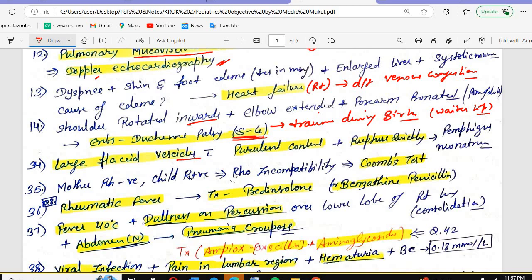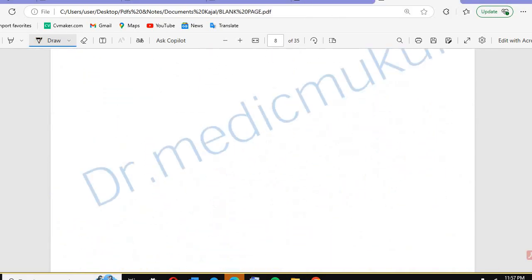Large flaccid vesicles with purulent content that rupture quickly. What is that? Pemphigus neonatorum. What is that? This is a blistering disorder, where blisters are caused by antibodies directed against which one? Desmoglein 3. Okay. What was it? Pemphigus neonatorum.